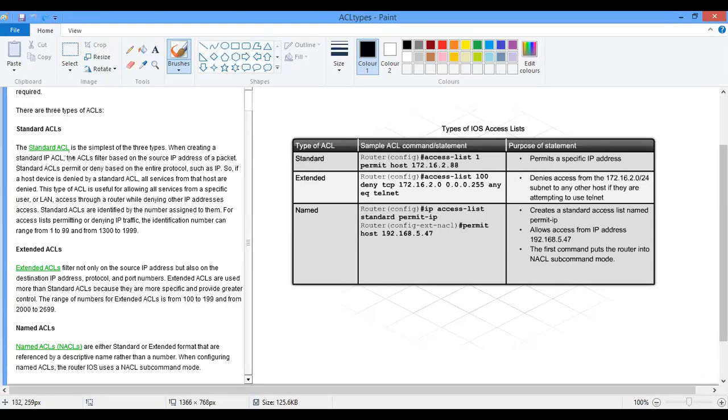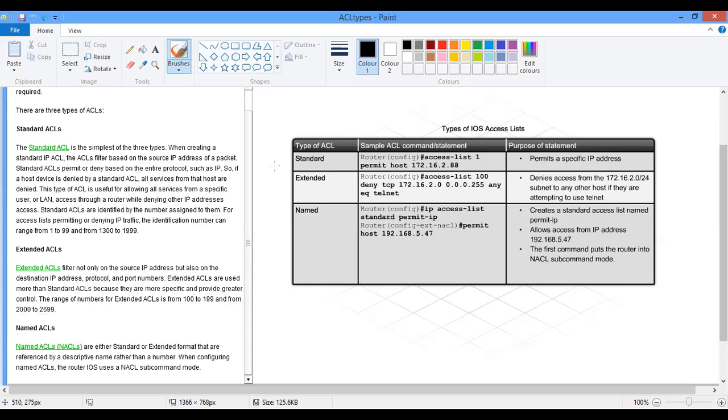A recap of what I just talked about: we have three types. Standard ranges of this, and it is used to filter all services from the source IP address. Then extended is not just source, but destination, protocol, and this, and the number ranges from this to that and this to that. We also have named, which uses either standard or extended format with a descriptive name as a reference.